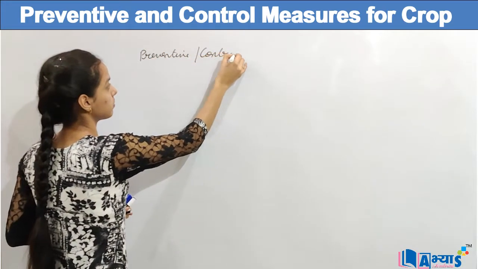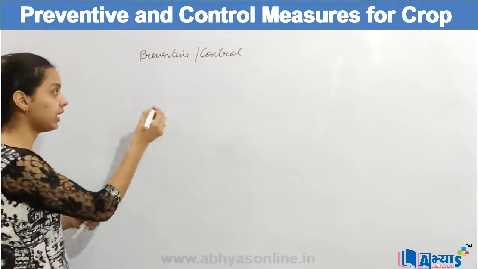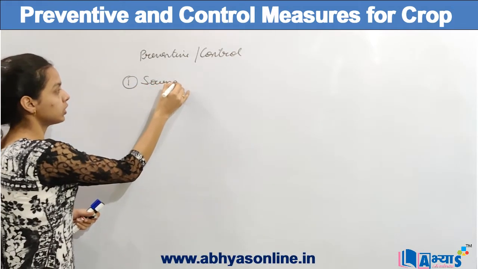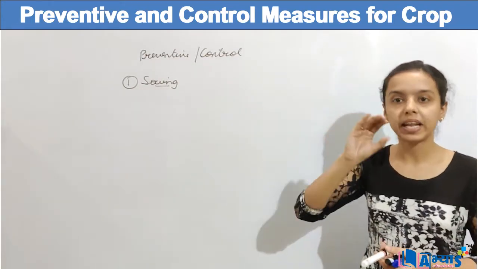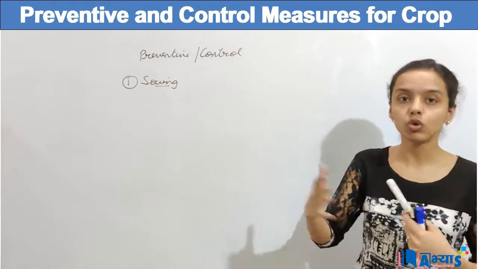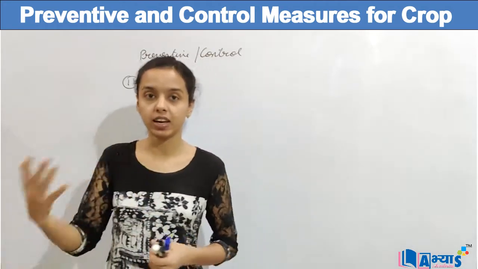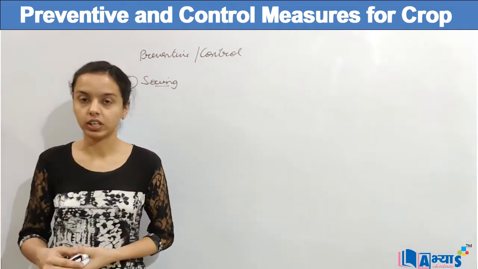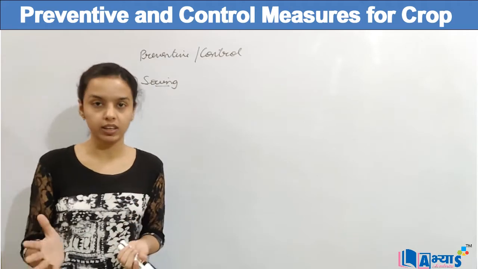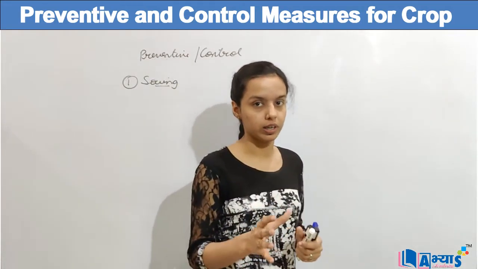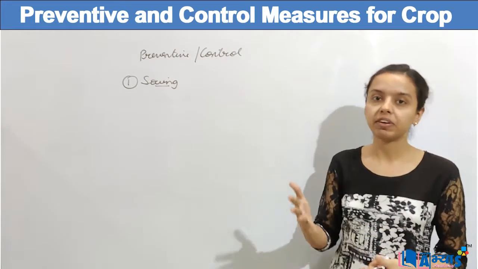or control measures. The first preventive measure for the growth of the crop is during the sowing. So when the crops are being sown in the field, proper depth must be calculated so that there is no competition for the sunlight or for the water. Because if there is competition between the crops for sunlight or water, then the crops will not be of good quality. So proper depth must be looked after, and proper distance between the crops must also be taken care of so that the crop is of very good quality. Because everything that we will discuss here leads to the good quality of a crop, ultimately benefiting the farmer.